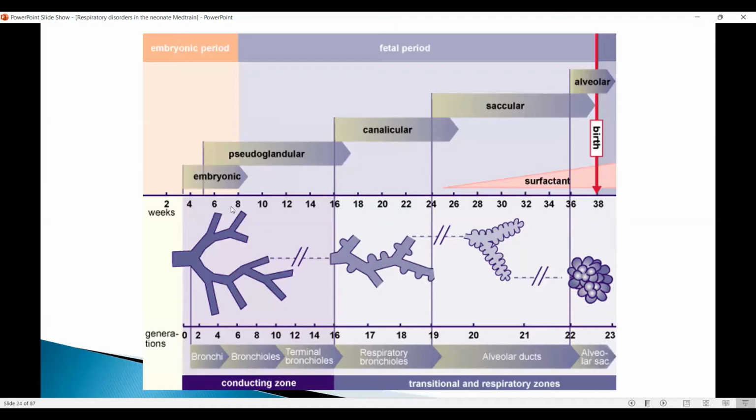So you should remember that a premature baby born in the canalicular stage, late canalicular stage, like the 22 to 24 week babies, hardly have any alveoli. And actually the modern BPD happens due to an arrest of lung development at this stage. So the lung does grow, but it may stop with the saccular stage. It may not go to the alveolar stage.